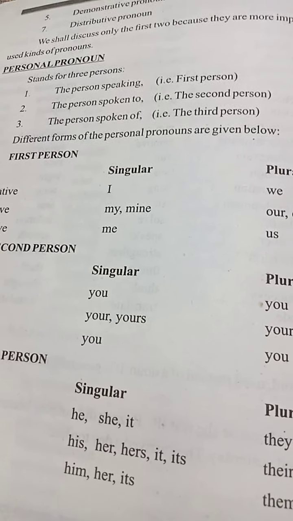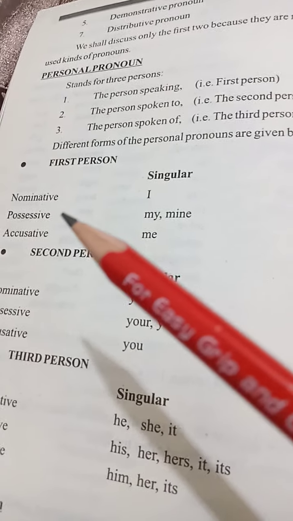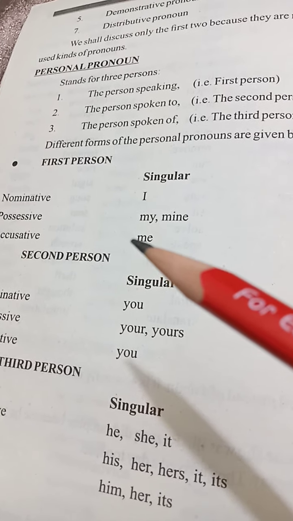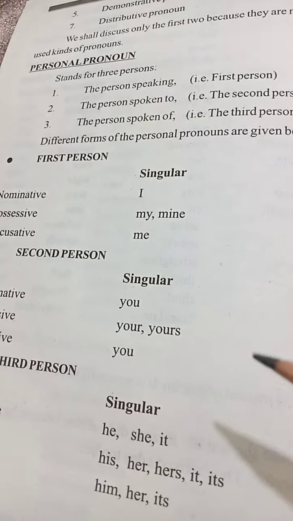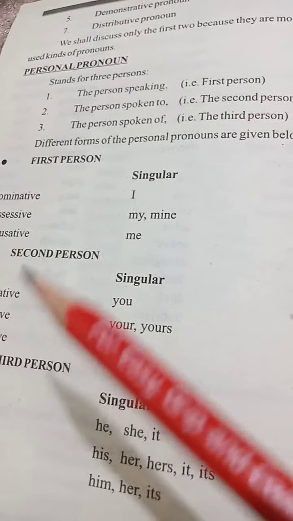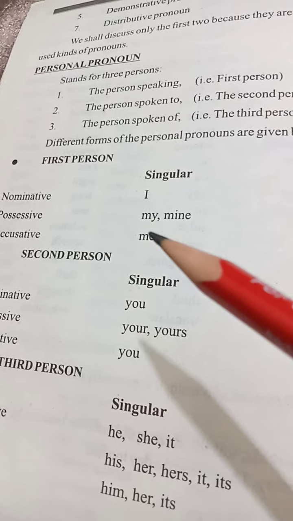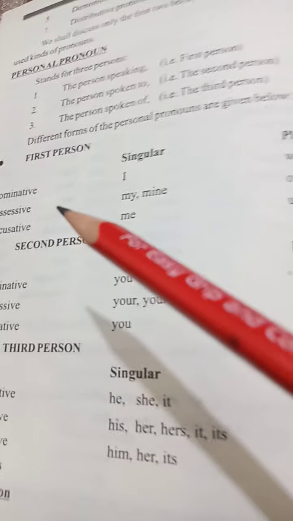Subject pronouns are said to be in the nominative case. And when object pronouns are used, they are called objective or accusative case. And if the pronouns are showing some possession, these are called possessive case.